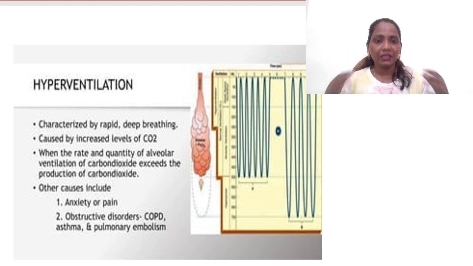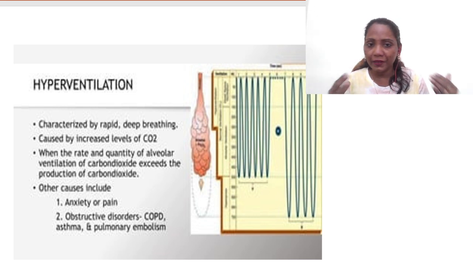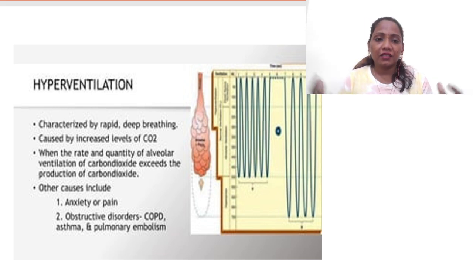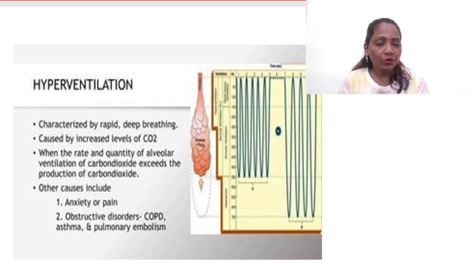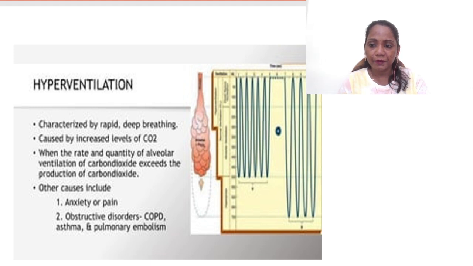A person may take breaths like this. It is mostly in case of tension. Suddenly when you hear information like father or mother expired, at that time you have anxiety and tension, and in that condition you can see this kind of hyperventilation. Sometimes you may notice it in COPD, chronic obstructive pulmonary disease, also. We have already discussed tachypnea, bradypnea, apnea, then hyperventilation.